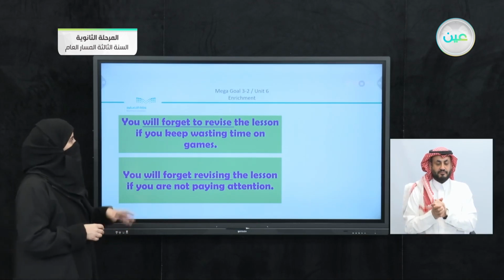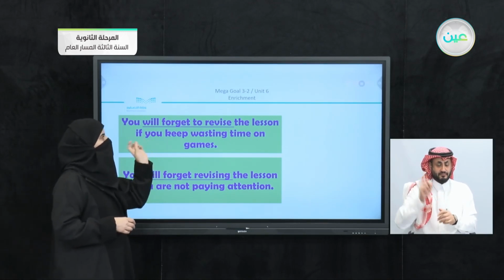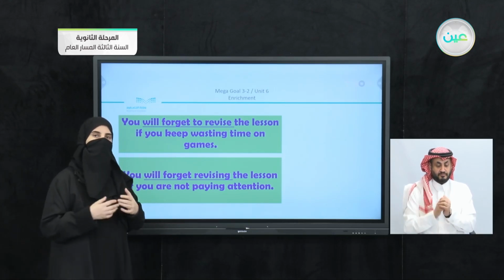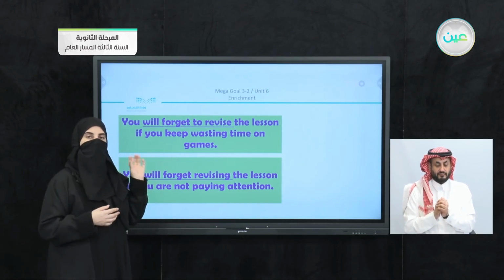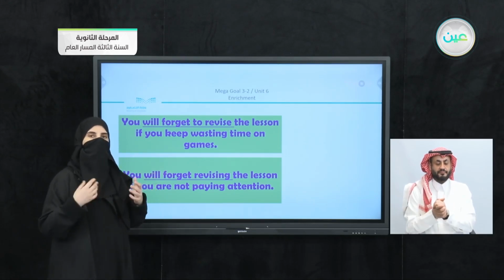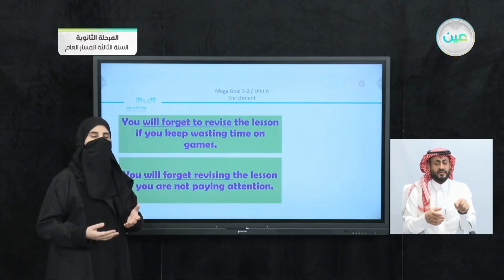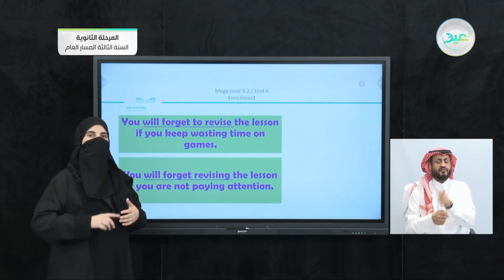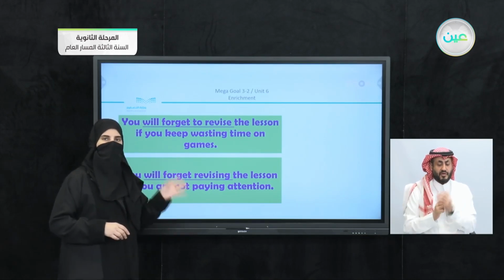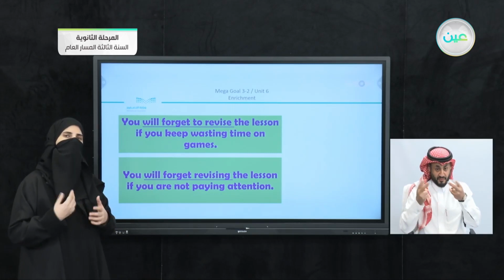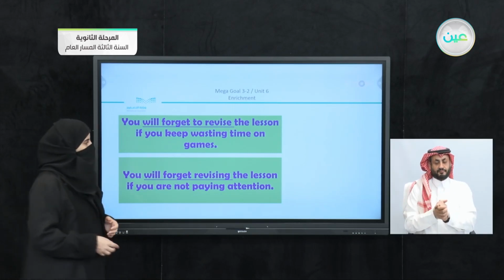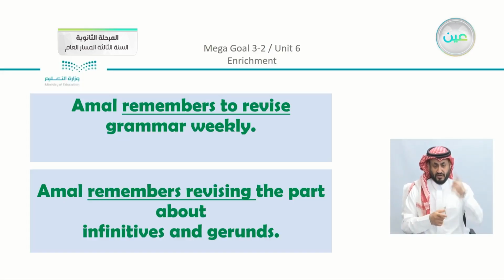The infinitive, as we have in the first sentence, is "forget to revise." When you have "to" with a verb, this is the infinitive. Of course, it has to be in the base form. The infinitive also looks like a verb, but it can function as a noun, an adjective, or an adverb. When you read the sentences, you can discover the difference in meaning as we studied in the grammar lesson. Just to refresh your memories, we have other examples.